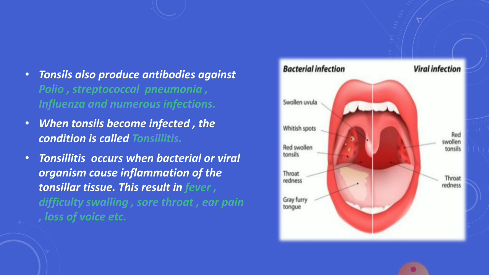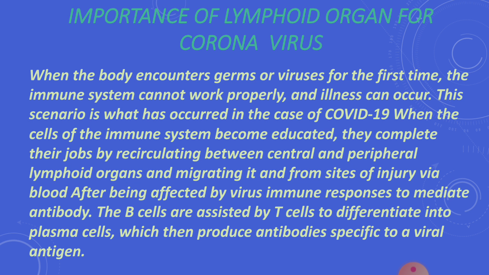As we know, a corona epidemic is going on at the moment, and corona has created an epidemic all around. So we should know what effect our immune system or immune organs have on the corona. Here we will discuss this. When the body encounters germs or viruses for the first time, the immune system cannot work properly and illness can occur. This scenario is what has occurred in the case of COVID-19.